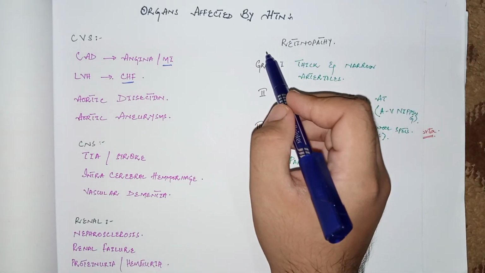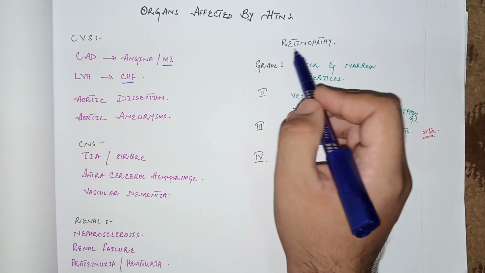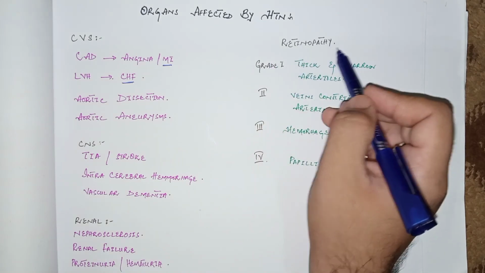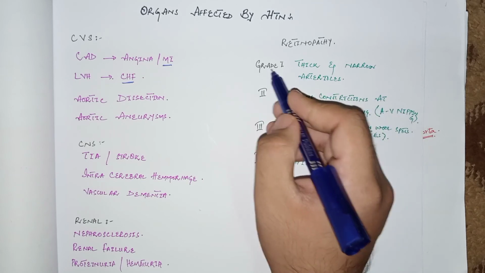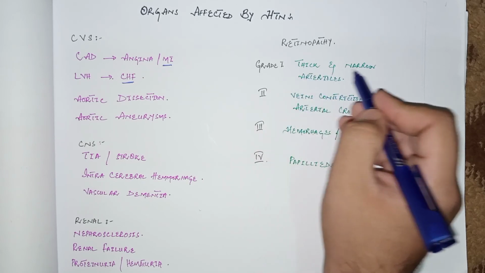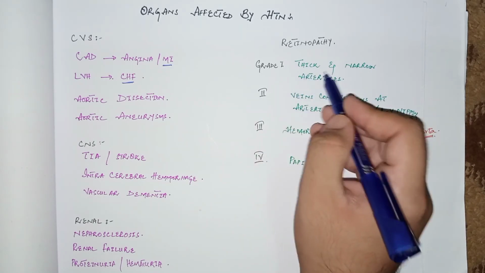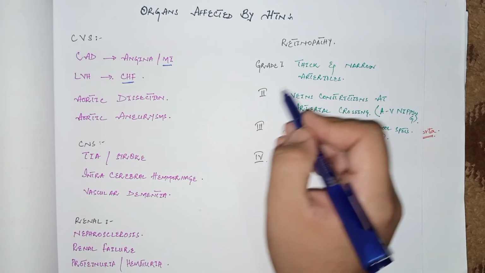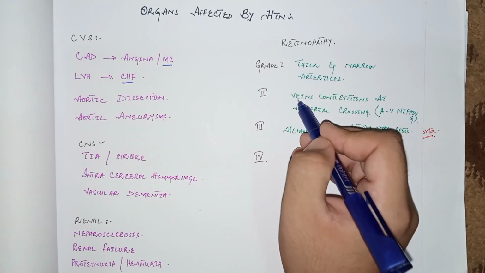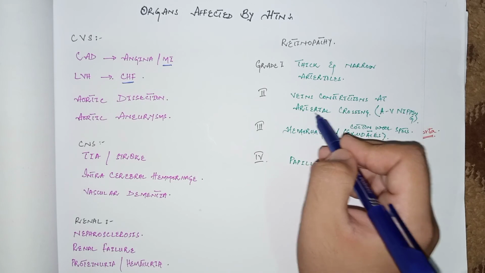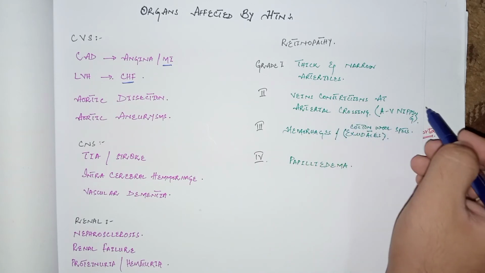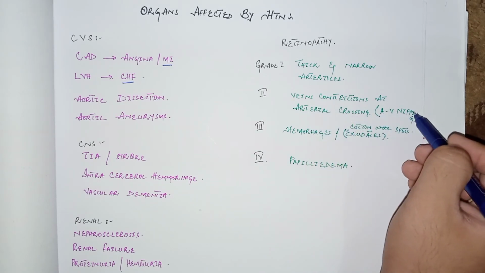Hypertension can cause damage to the blood vessels of the retina and cause hypertensive retinopathy. It has four grades. In grade 1, there is thickening and narrowing of the arterioles due to the hypertension. In grade 2, the changes of grade 1 along with vein constriction at the arterial crossing. This is called arteriovenous nipping.